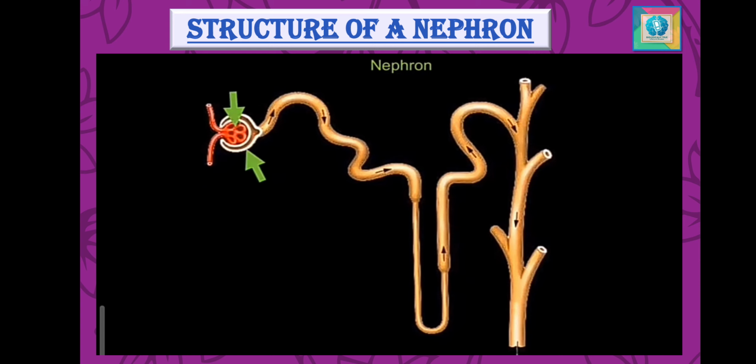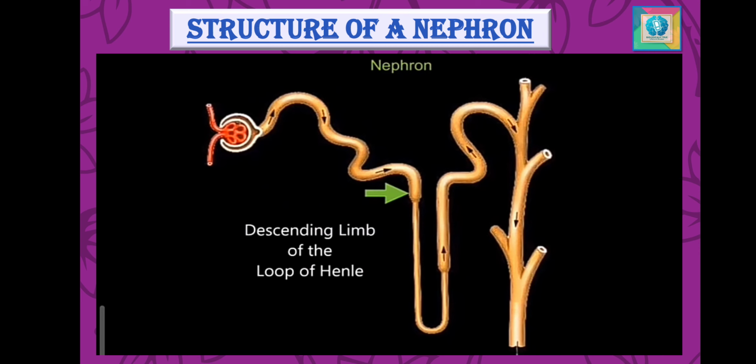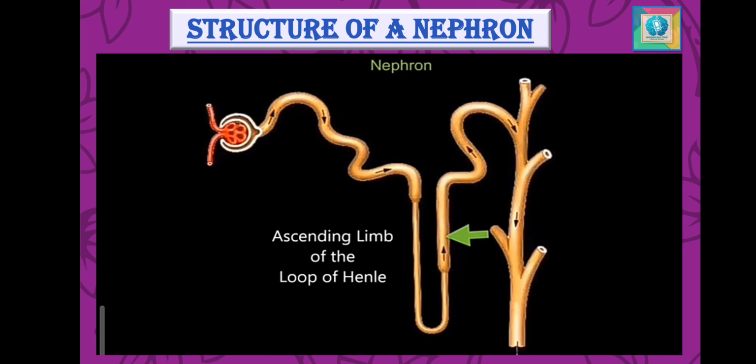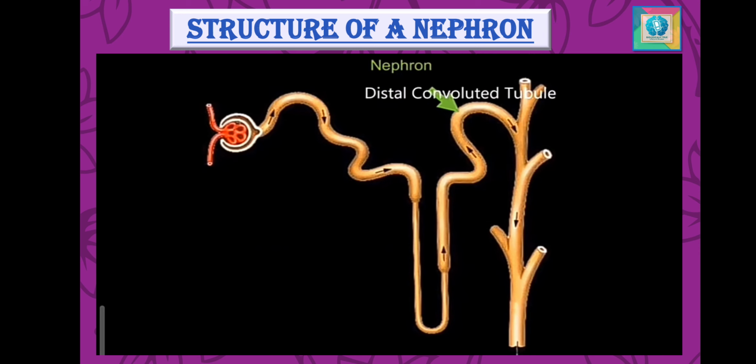The glomerulus along with the Bowman's capsule, together they form the renal corpuscle. After the Bowman's capsule comes the proximal convoluted tubule, which is followed by the descending limb of the loop of Henle. Then comes the ascending limb of the loop of Henle, followed by the distal convoluted tubule, DCT, and lastly the collecting duct. Now coming to the functioning of it.